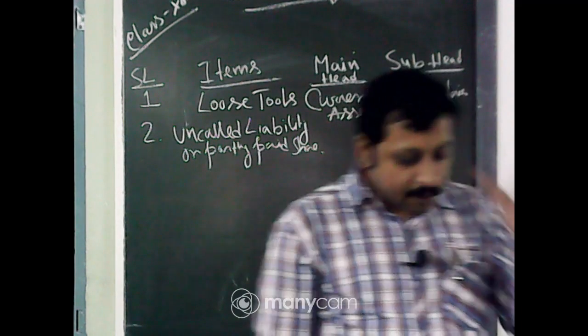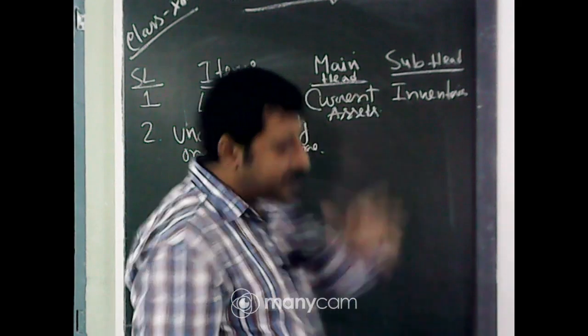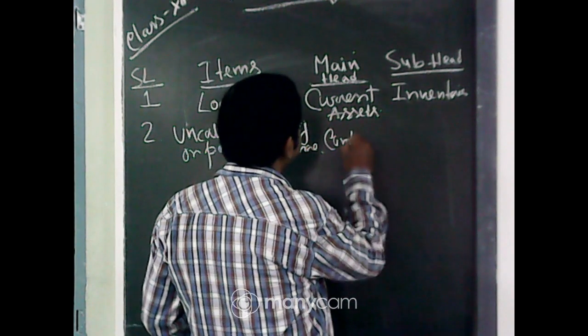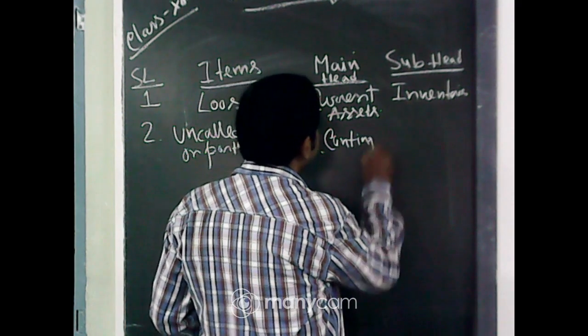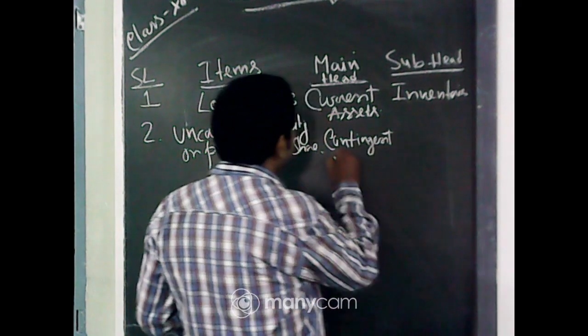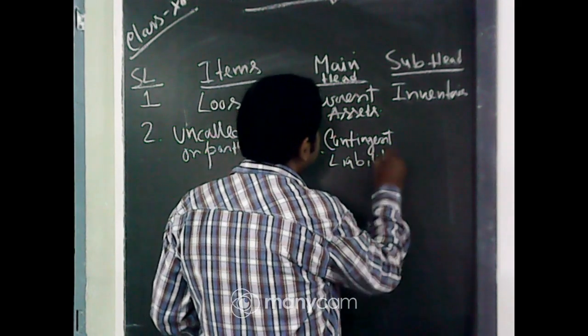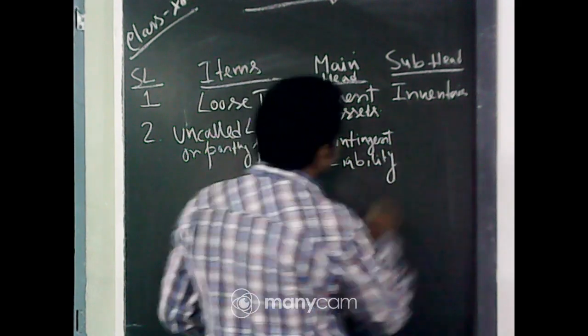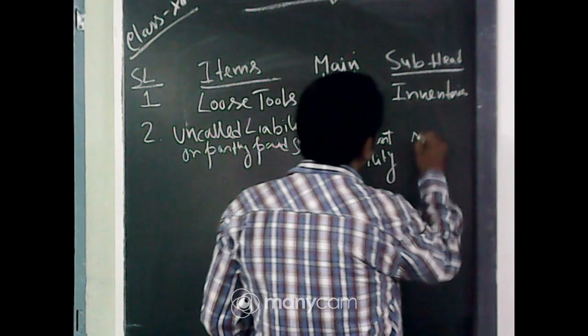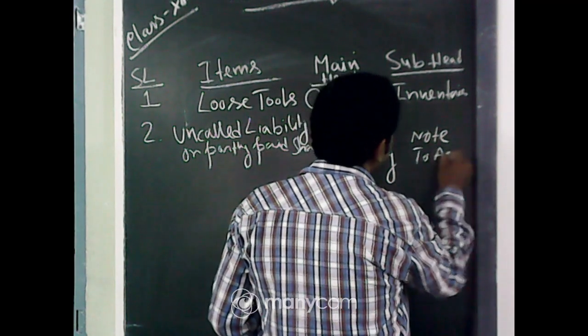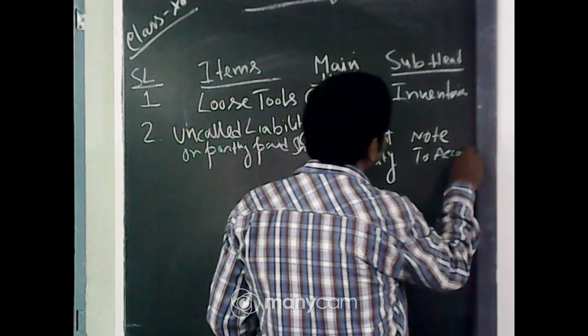Okay. And that will come under contingent liability. The main head will be contingent liability, and the subhead will be note to accounts. That we will show in the notes to accounts, not on your balance sheet.